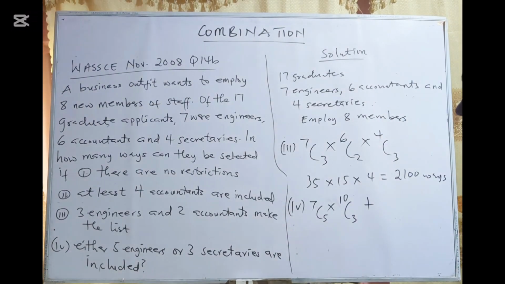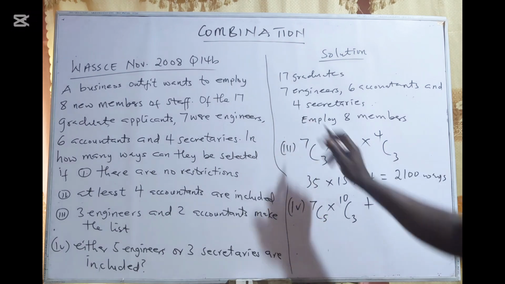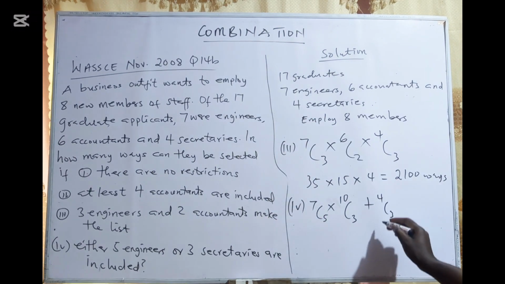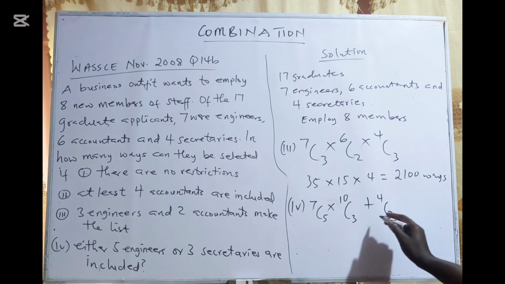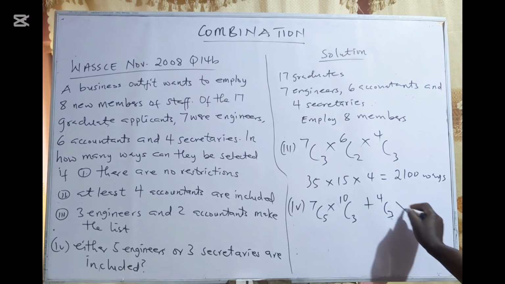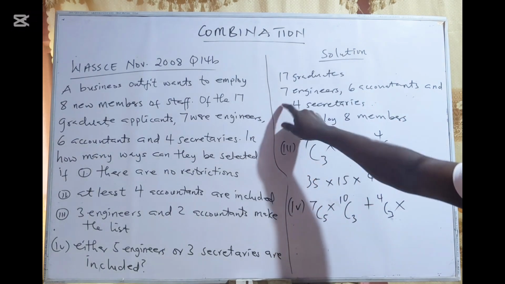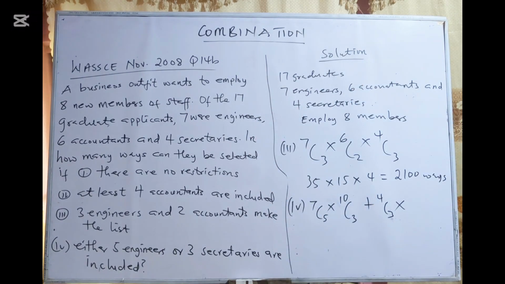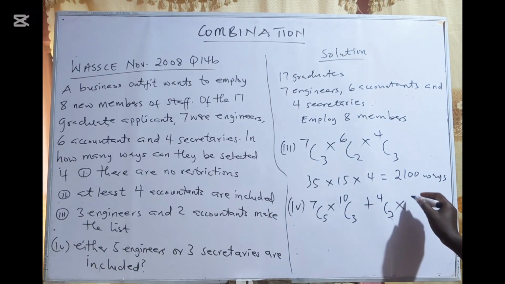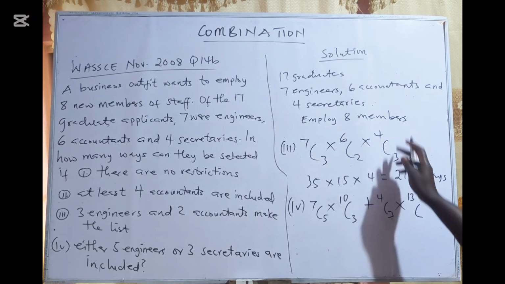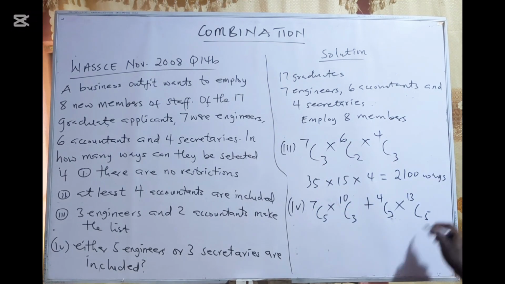Or 3 secretaries. If I'm supposed to select 3 secretaries, how many secretaries do we have? We have 4, so I will select 3 of the 4 secretaries. And then how many people are left? There will be 7 engineers and 6 accountants, so 7 plus 6 will give me 13. Out of the 13, I employ 8 people in total, so I'll select 5.